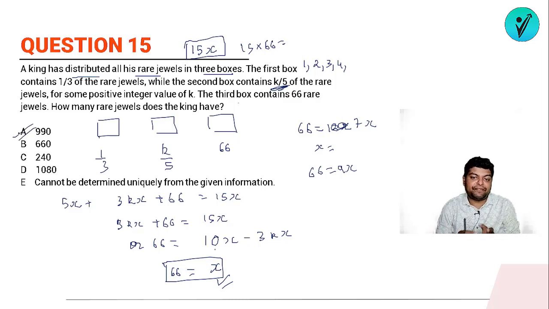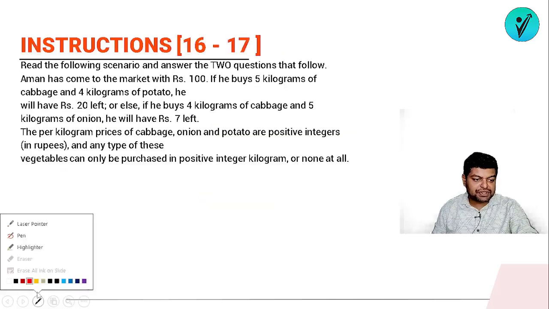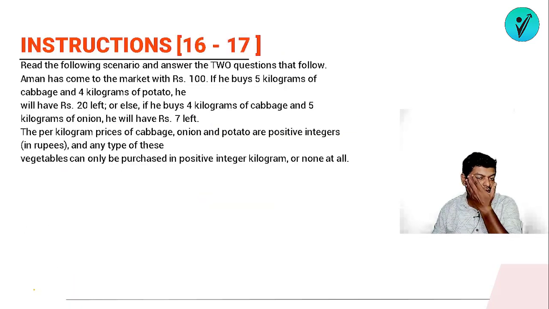So this was question number 15 for you. So next question is from DI. Okay, so we have question number 16 and 17 based on this information. So what information has been given? Let's read it out.